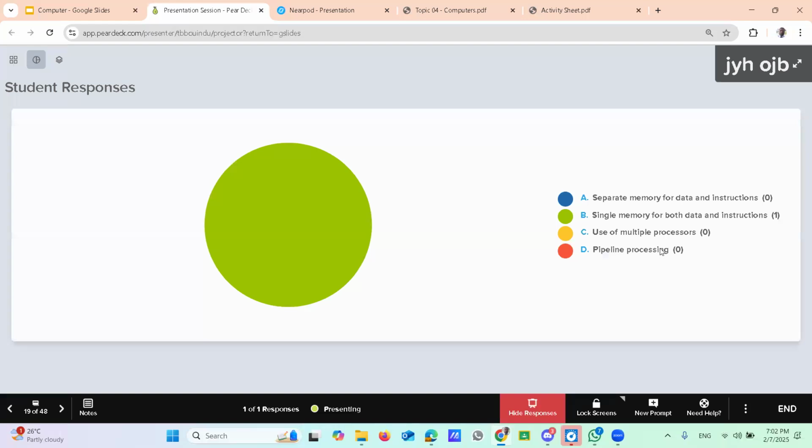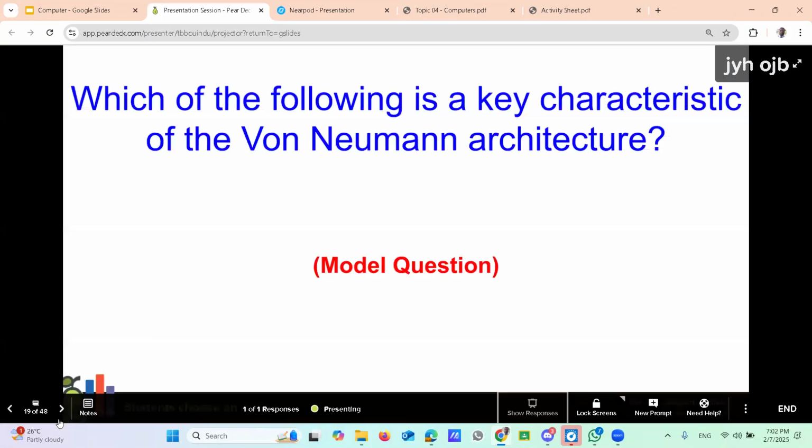Your answer is already sent to me. Single memory for both data and instructions. Right, it's correct. I mentioned it earlier. Single memory for both data and instructions. That's the correct answer.